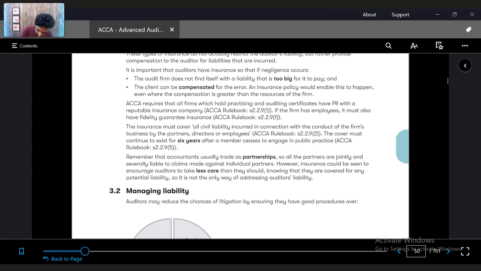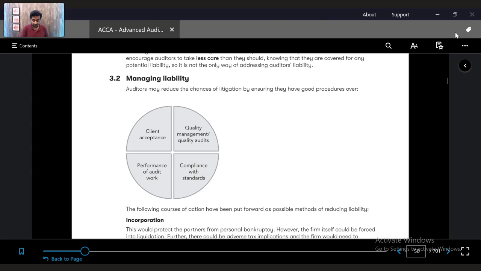Now, the audit firms are usually partnerships. So what happens? All partners are jointly and severally liable to the claims. Right? So if it is a partnership, if one partner makes a loss, the other partner is also responsible for it. Because it's a partnership firm. So firms like EY, KPMG, they have so many partners, thousands of partners. How will they manage? How will they take insurance for all these people? Won't their insurance cost be so huge?